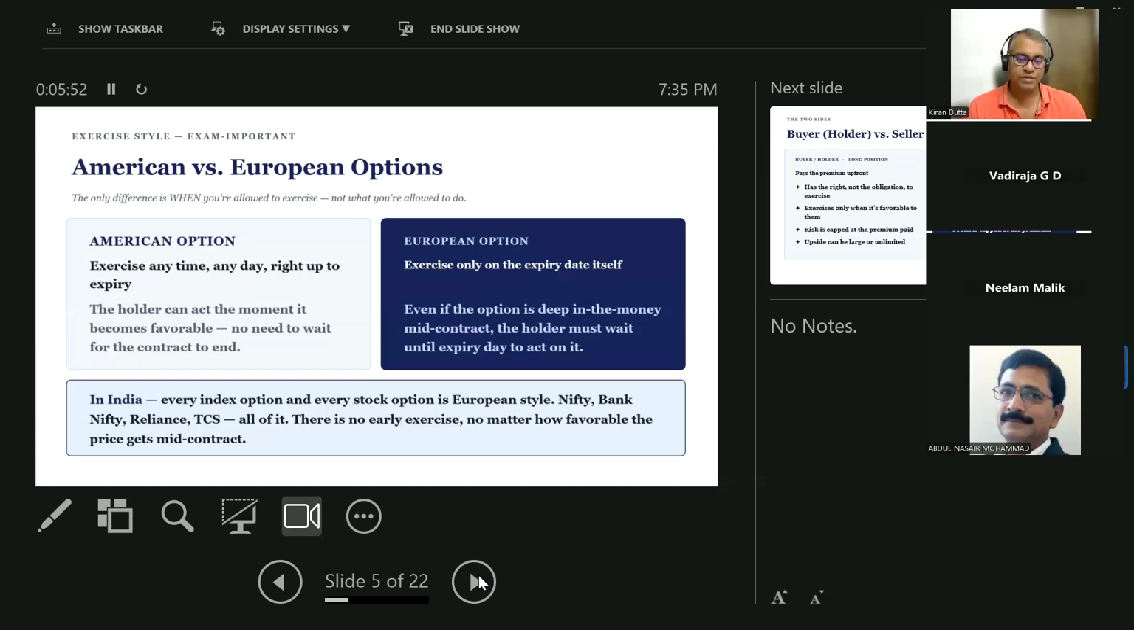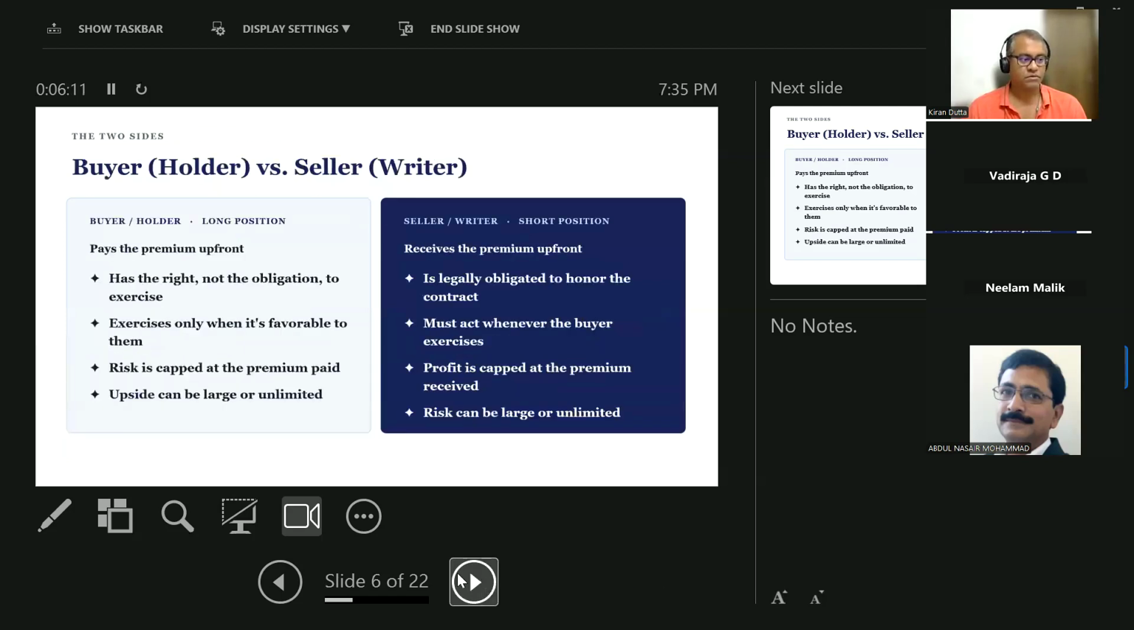First things first, don't get too much into technicalities. We are not here studying that. Just remember for exam purposes: a European option expires on the expiry day itself, while an American option can expire on any day. That's more than sufficient for you at this point of time. Clear, sir? Okay, thank you, sir.